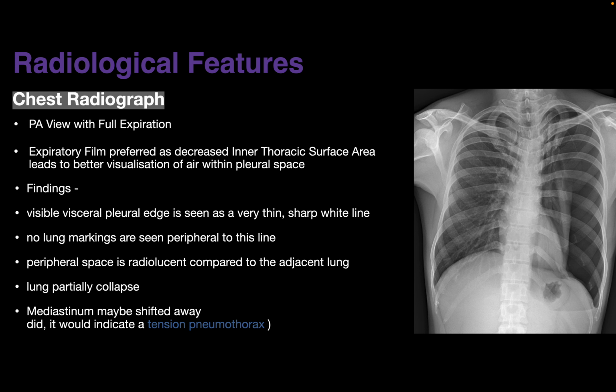The visceral pleural line can be seen as a thin white sharp line, and peripheral to that there are no lung markings seen, and there is radiolucency. The lung also seems partially collapsed.